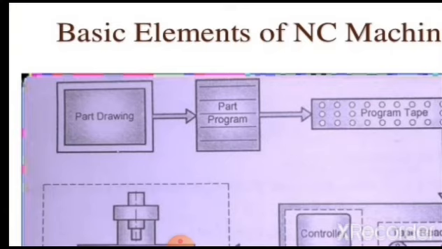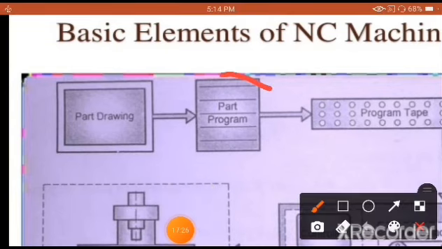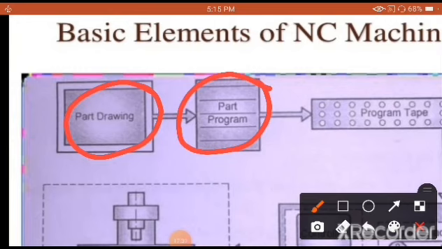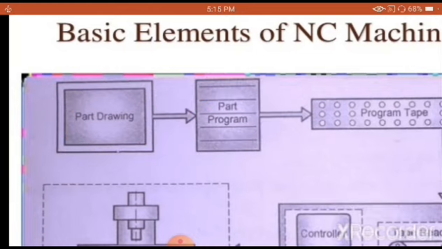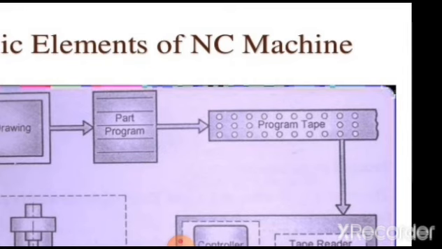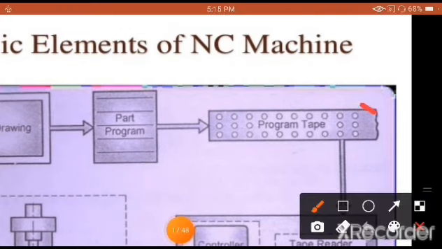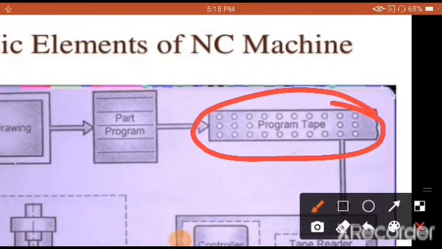Now the second step, as you are going to see here, is called a part program. That means the part drawing is carried out as per the instruction from the design department of a company. Then a part programmer prepares a part program. So what is this part program? As you are going to see clearly on the screen, this is nothing but a programmed tape. This is a plastic tape, or sometimes you can also call it a magnetic tape or a simple punched card.